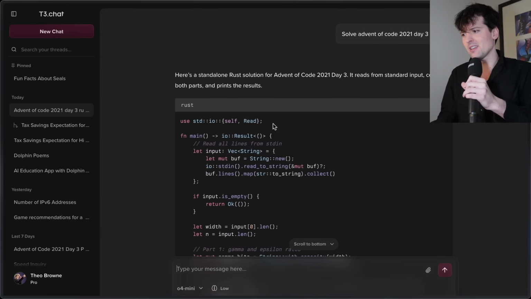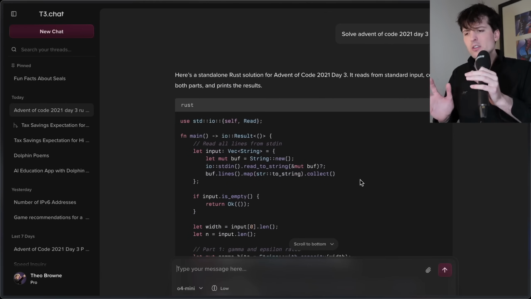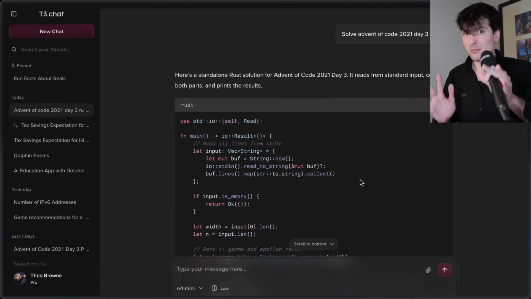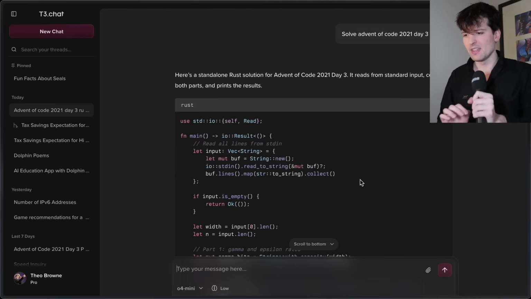It's working as expected. The couple tests I ran, it spits out code that is as good, if not better, than O3 Mini. And as you guys know, O3 Mini has been my favorite model for a while now, so I am super hyped to have a bump on my favorite thing.